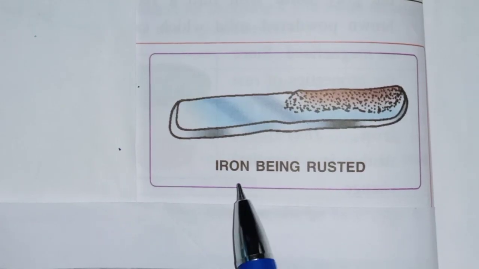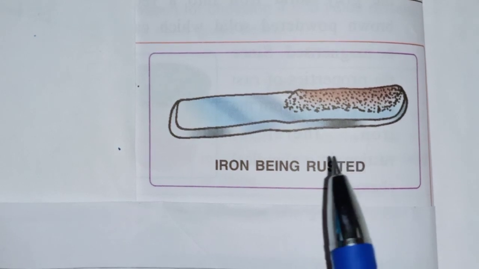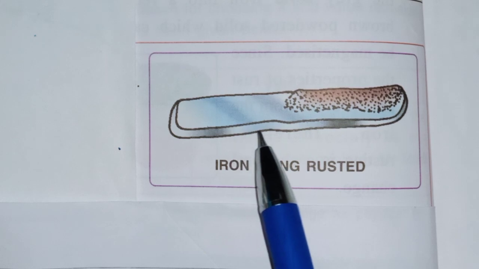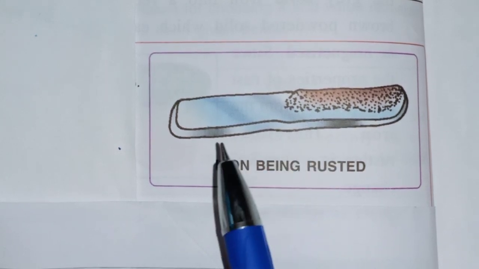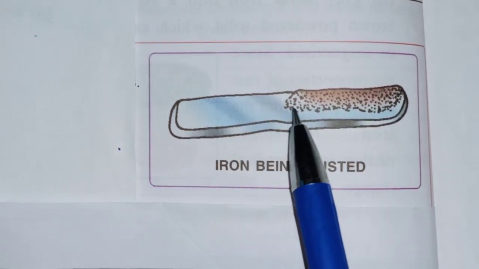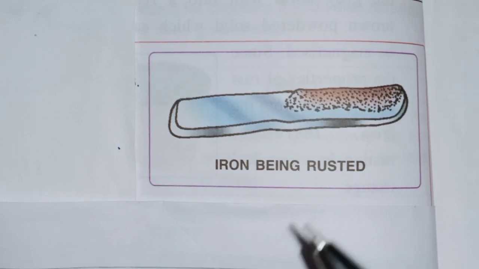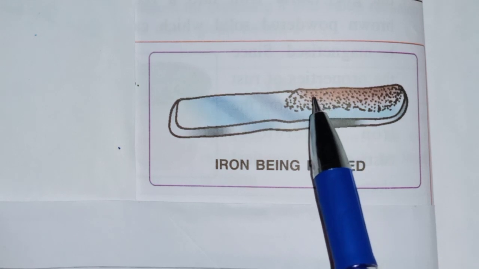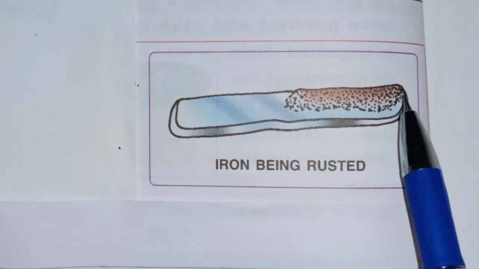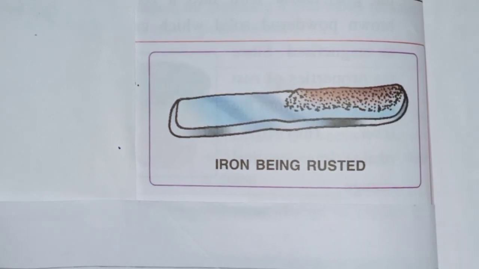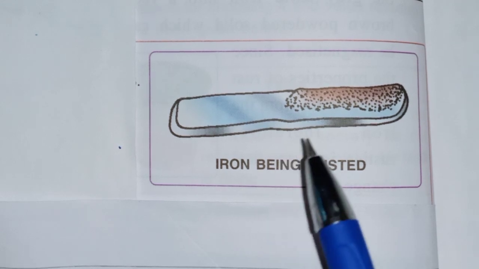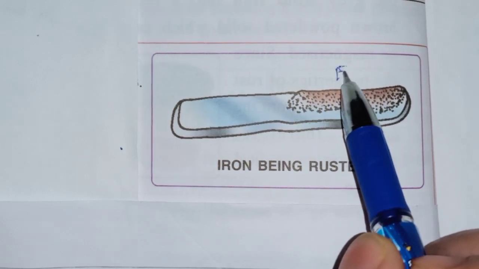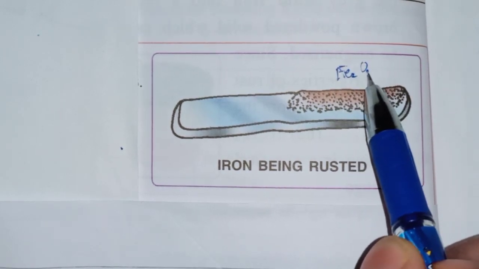Next example is rusting of iron. You can see that when this iron bar comes in contact with oxygen and water or moisture present in air, it will start rusting. So rusting is eating up of iron. And after the formation of rust, iron is converted into iron oxide, Fe2O3.